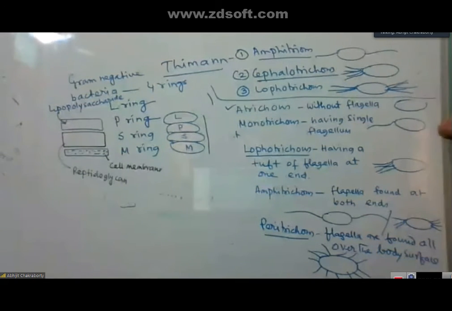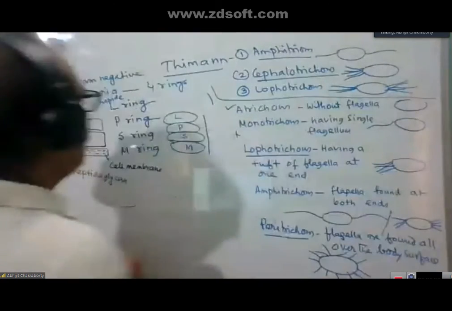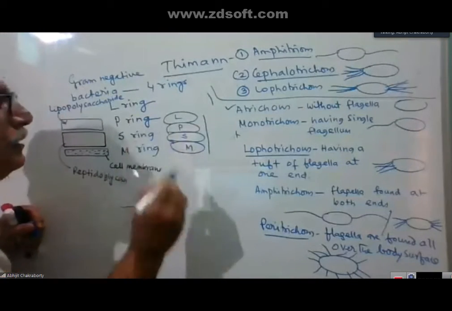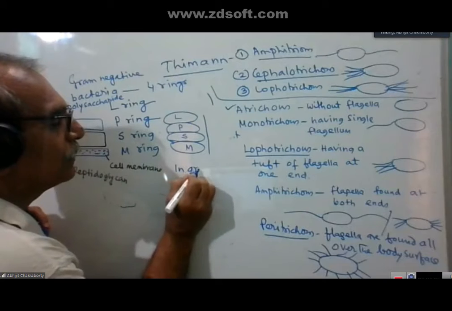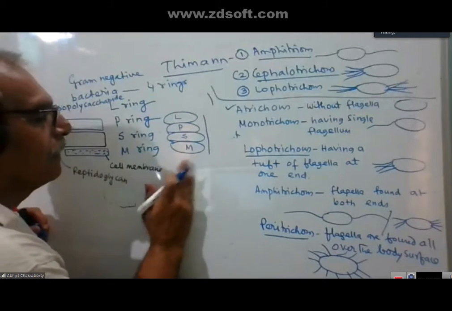In gram-positive bacteria, you will get only S and M rings.